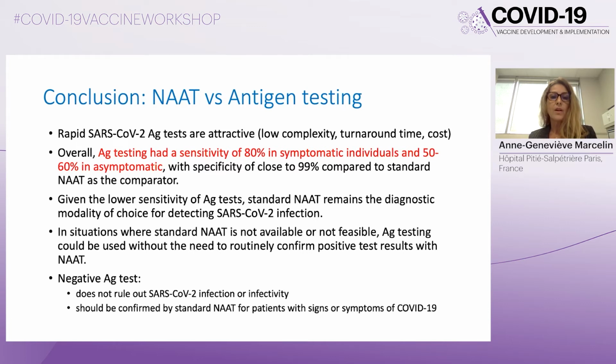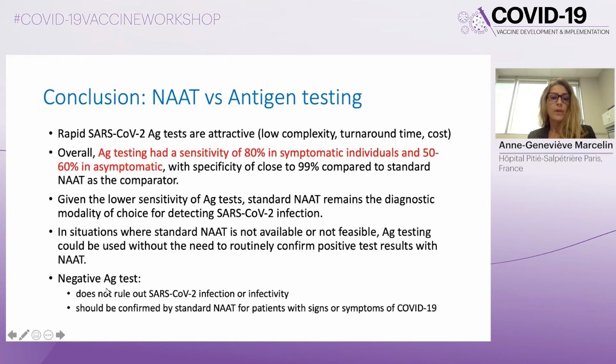So given this low sensitivity of antigen tests, standard NAT remains the diagnostic modality of choice for detecting SARS-CoV-2 infection. However, in situations where standard NAT is not available or not feasible, antigen testing could be used without the need to routinely confirm positive test results with the NAT.